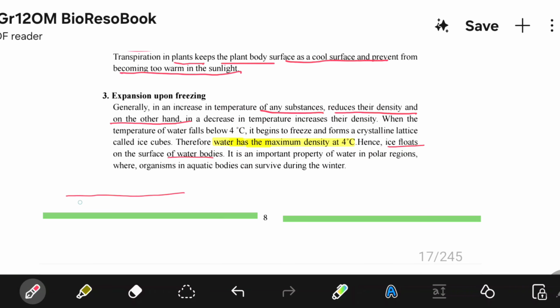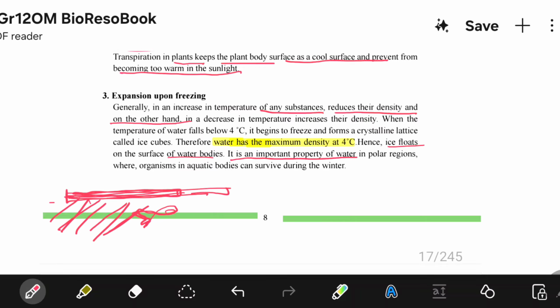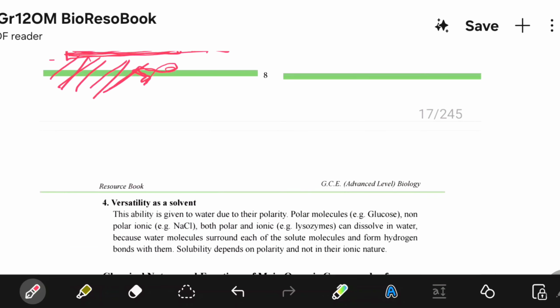Now, water bodies are like this. Ice floats as a layer, like this. So aquatic animals are safe inside. In the winter season, aquatic animals are safe inside. There is a layer only on top as ice is floating. It is an important property of water in the polar regions, where organisms in aquatic bodies can survive during the winter.